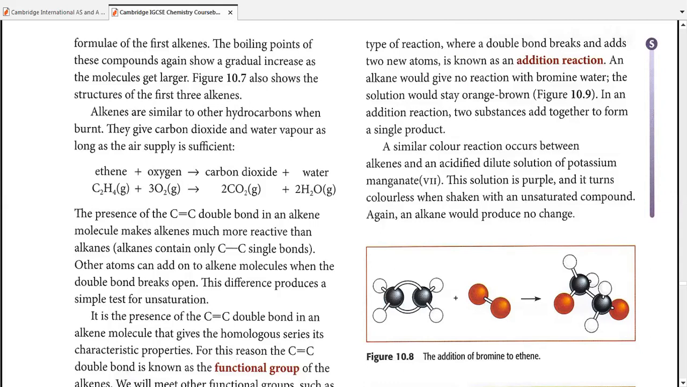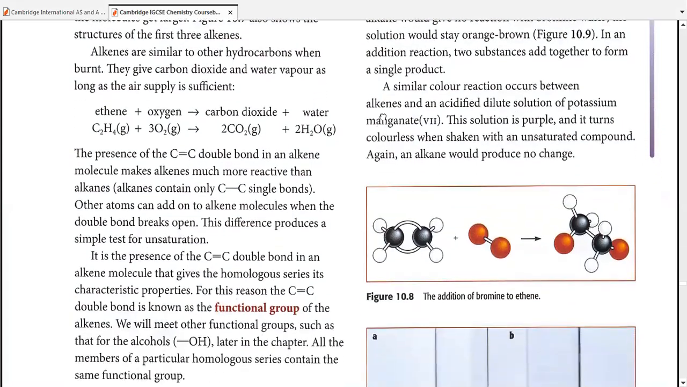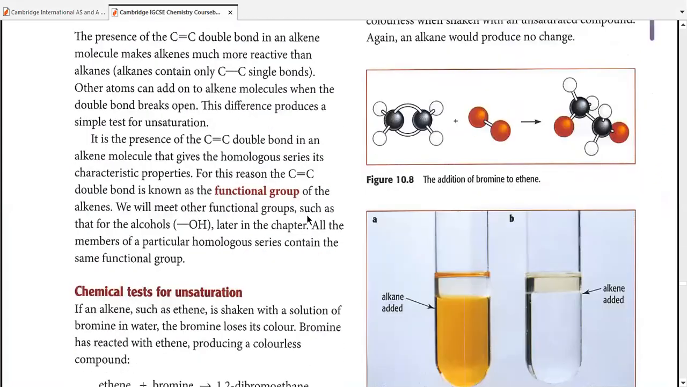Moving forward, the presence of the carbon-carbon double bond in alkene molecules makes alkenes much more reactive than alkanes. Alkanes only consist of carbon-carbon single bonds. An alkene having a double bond will be more reactive. How? This is another type of reaction that we are going to study. I hope you remember from yesterday that alkanes only went through two types of reactions. One of them is combustion, which we just discussed, and the other was substitution. We could substitute the hydrogen atoms of alkanes with other atoms such as halogens.